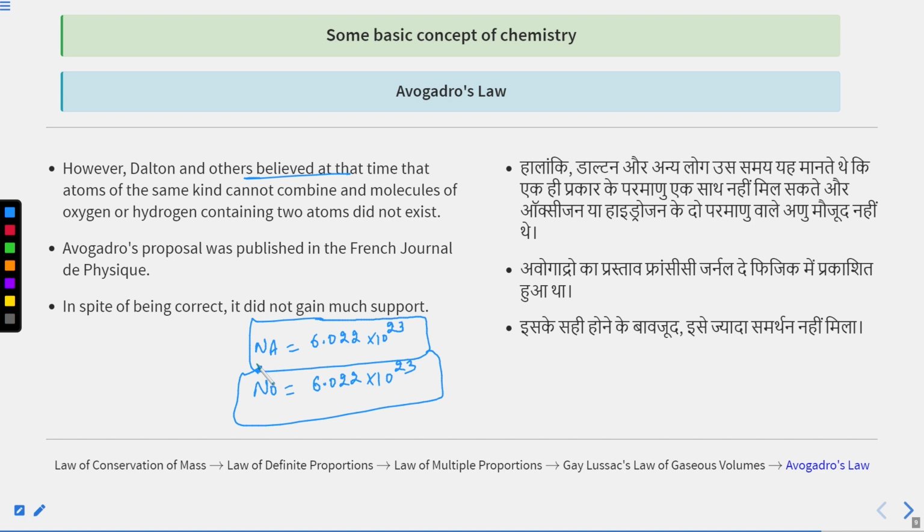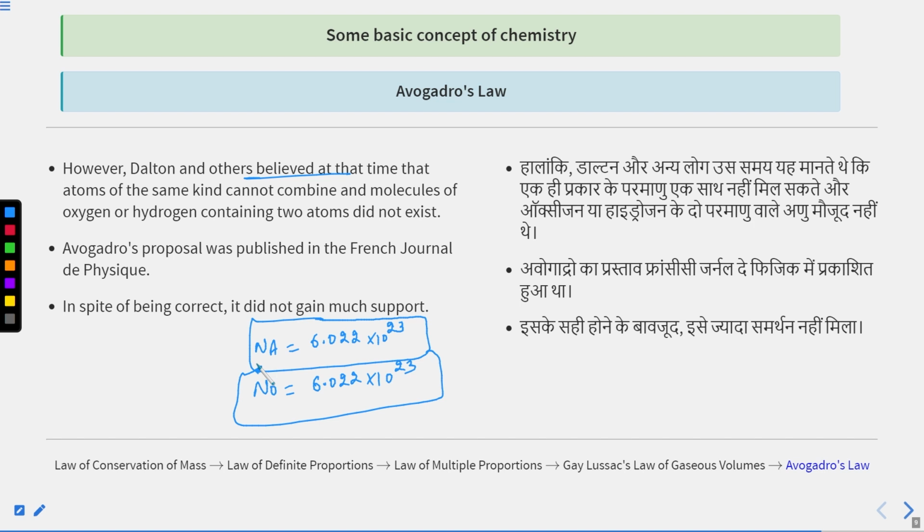Some laws you already learned in lower grades, but some are new for you. So I'm repeating, we discussed 5 basic laws in laws of chemical combination. First is the law of conservation of mass, second is the law of definite proportion by mass, third is the law of multiple proportion, fourth is Gay-Lussac's law of gaseous volume, also named the law of definite proportion by volume, and the fifth one is Avogadro's law. So this is all about today's class.